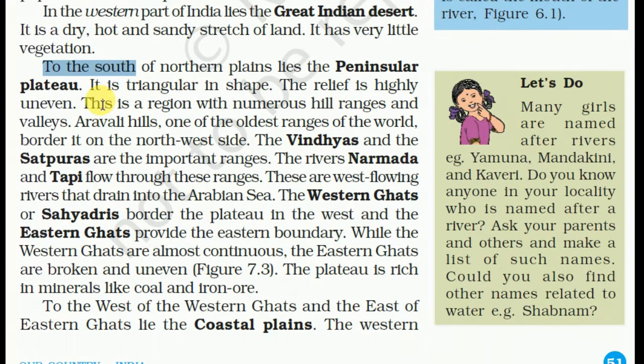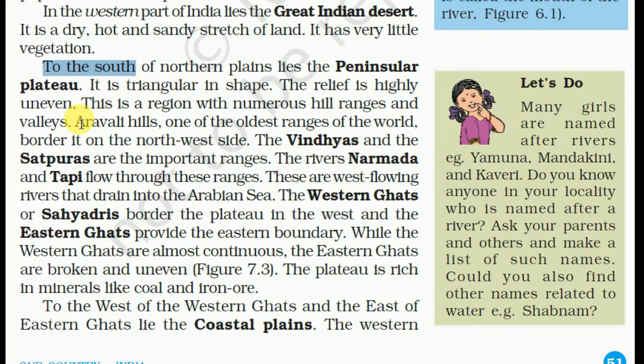To the south of the northern plains lies the peninsular plateau. It is triangular in shape. The relief is highly uneven. This is a region with numerous ranges and valleys. The Aravalli Hills, one of the oldest ranges of the world, border it on the northwest side.